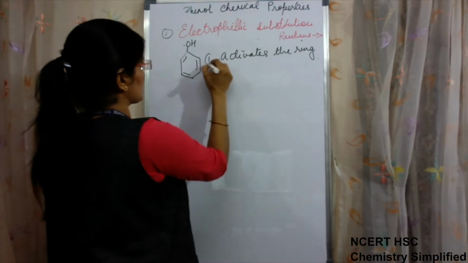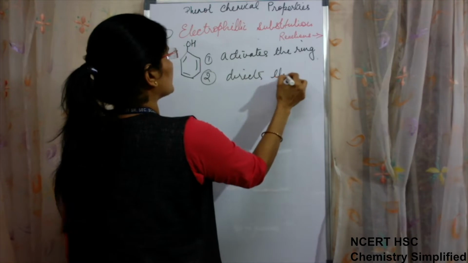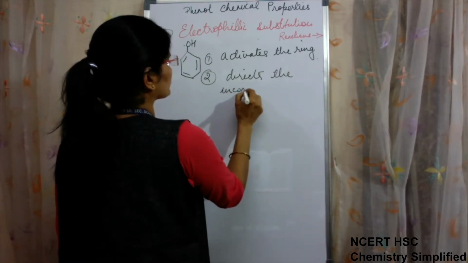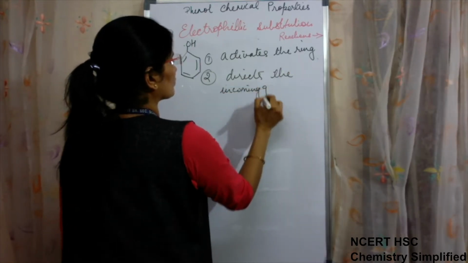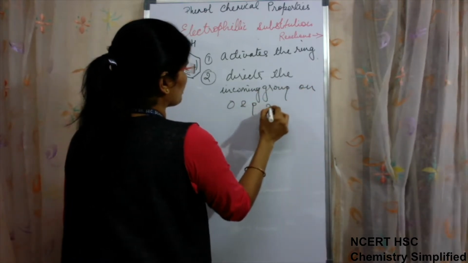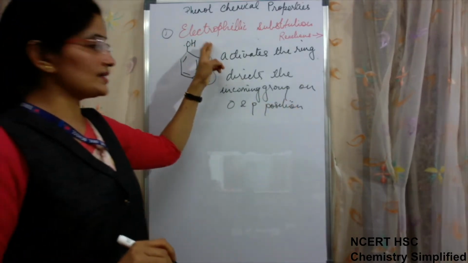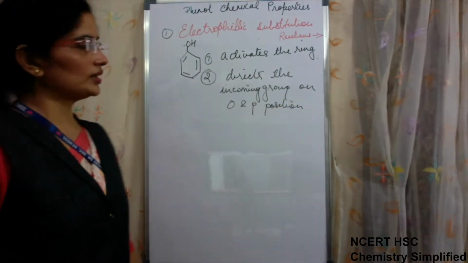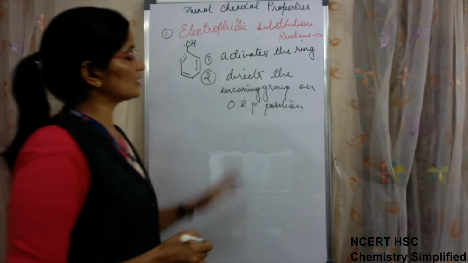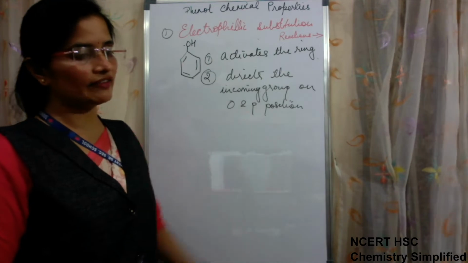Second thing is that it directs the incoming group to the ortho and para positions. So the OH group has an activating effect on the ring, and because of that the electrophilic substitution reactions of phenol are very fast.